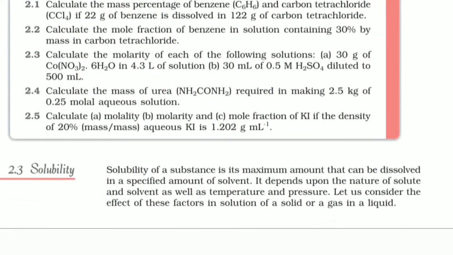Solubility is defined as the maximum amount that can be dissolved in a specified amount of solvent. That means, in a fixed amount of solvent, how much of the solute, or how much of that substance, can be dissolved at maximum is known as the solubility of that substance or solute. Understand? The solubility of a solute in a solvent depends upon many things.